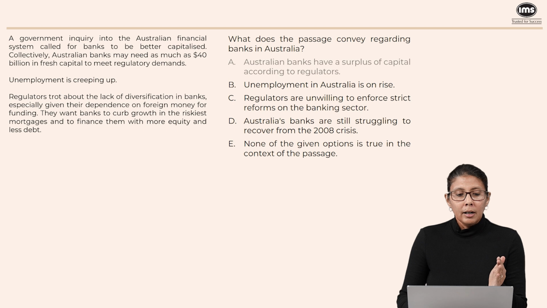So look at the text here. They want banks to curb growth in the riskiest mortgages and to finance them with more equity and less debt. So regulators do want to reform the banks. So C is not correct.